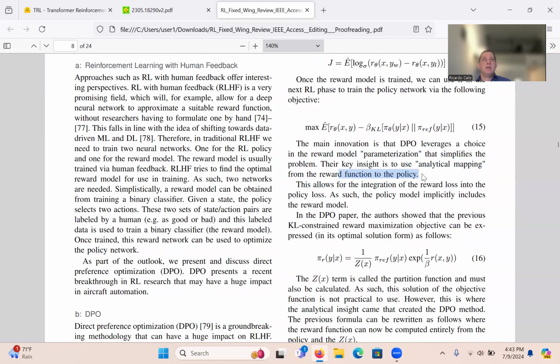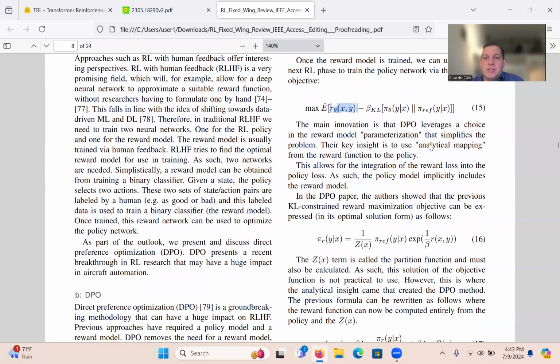So basically, wherever they had a reward value in the equation, they asked, can we change that to an equivalent written all in terms of the policy, the GPT? If you can do that and replace it in the function, then you no longer have to calculate rewards. You just do things in terms of the policy. So their key insight is to use analytical mapping from the reward function to the policy: replace rewards with an equivalent in terms of policy, or GPT.